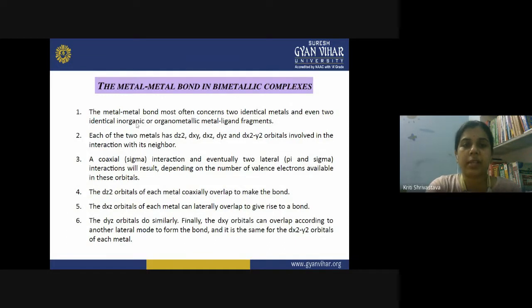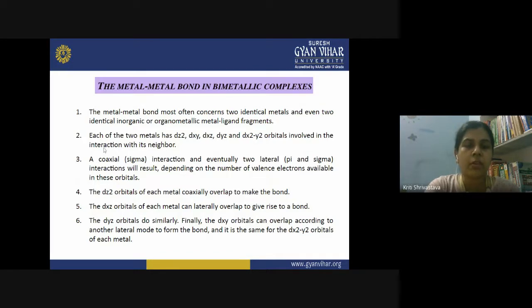Here, the metal-metal bond most often concerns two identical metals, and even two identical inorganic or organometallic ligand fragments. So, you can have a direct metal-metal bond, or two metal-ligand fragments attached together by means of some bridging ligand. In this manner, the bimetallic complexes are formed.